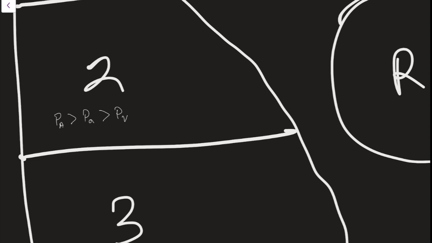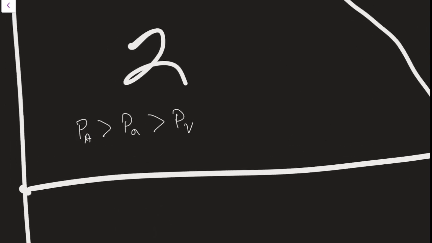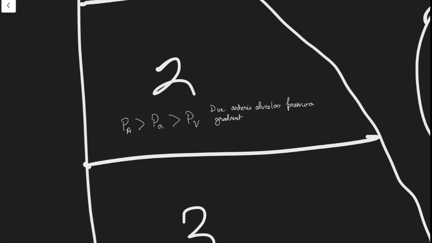However, in this region, the blood flow will be due to the arterio-alveolar pressure gradient, and not due to the arteriovenous pressure gradient. And in the zone 2 region, the flow of blood is intermittent.